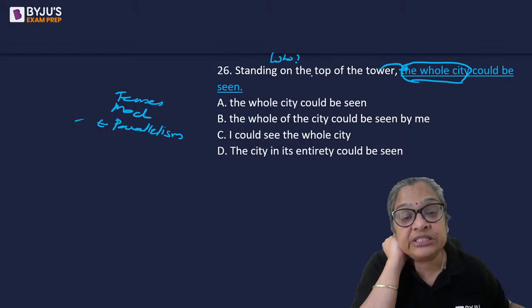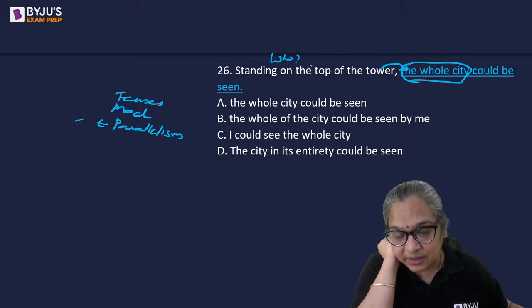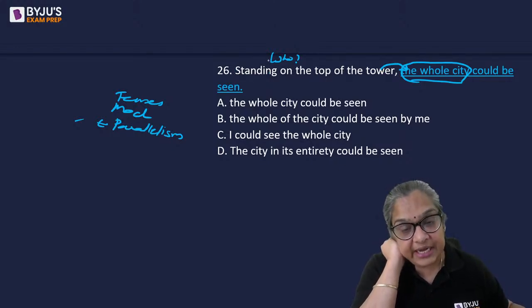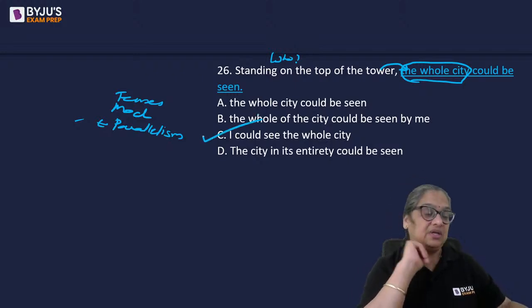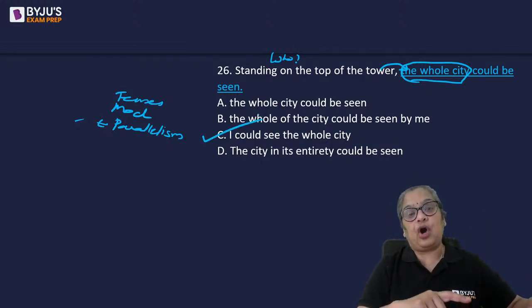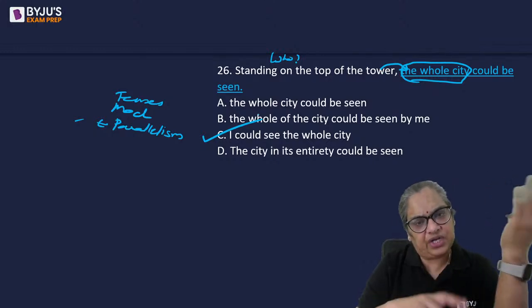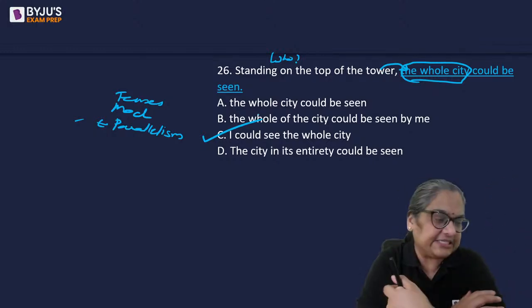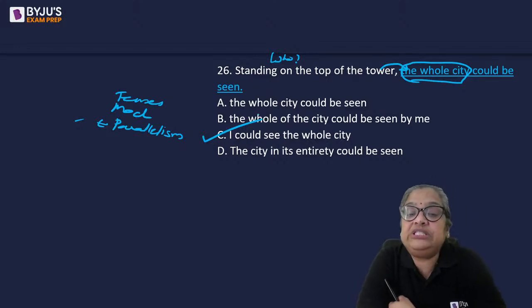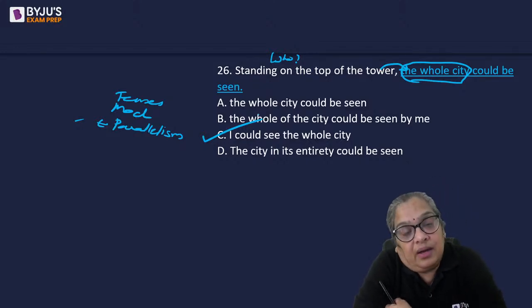So how do you change it? Keep the portion that's not underlined anyway. This is there. So start the second clause with the subject who was standing on the top of the tower. I or he or she, doesn't matter. In this sentence, it's I. I could see the whole city. That's it. Standing on top of the tower, I could see that.